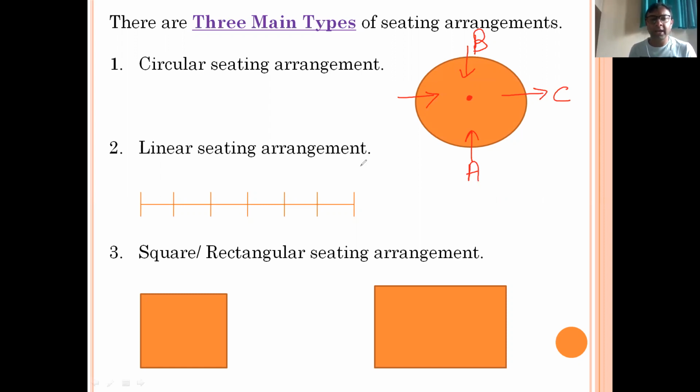Linear sitting arrangement means making the persons sit in a single line or in a double line facing opposite to each other. In a single line, students may be asked to sit facing north direction, so we have to arrange like this, and if it is asked for the south direction, then we have to arrange like this. In square or rectangular sitting arrangement, students sit around a square or a rectangular table. We have to make the sitting arrangement in the middle of the side or in the corner of the side. They may be asked to face away from the center or face inside toward the center.